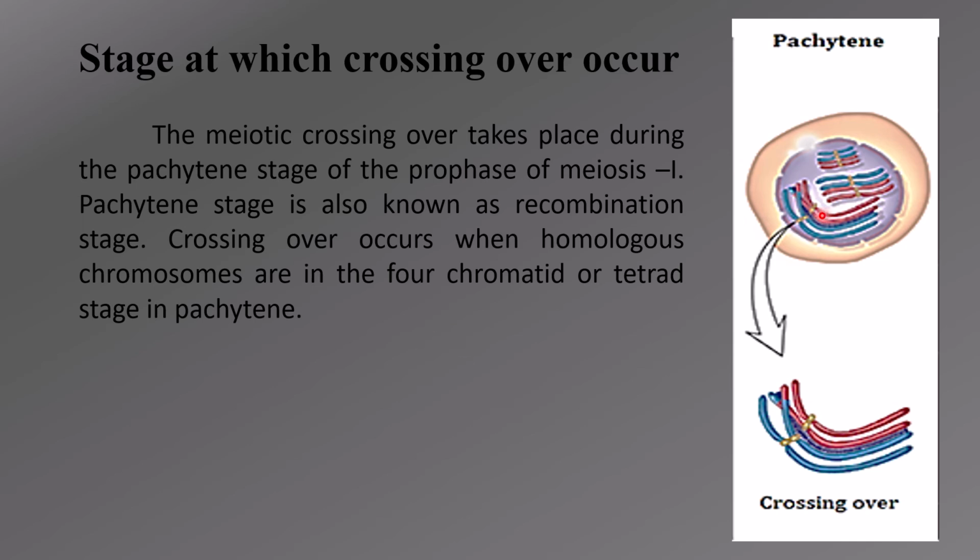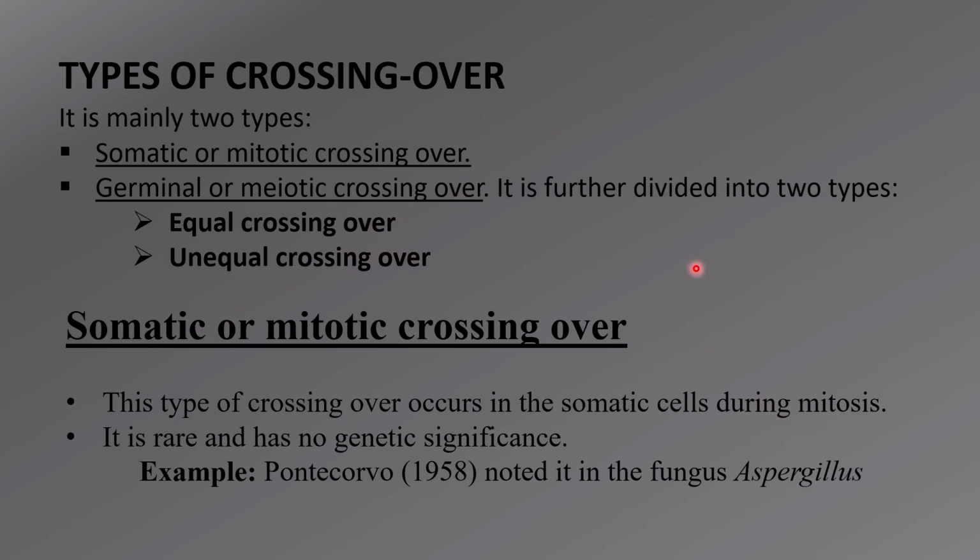As can be seen here, these two homologous chromosomes are arranged in tetrads, and the crossing over is happening between two non-sister chromatids. Once the crossing over is done, they completely exchange the segments, resulting in new recombinant chromosomes. There are different types of crossing over that can be observed.